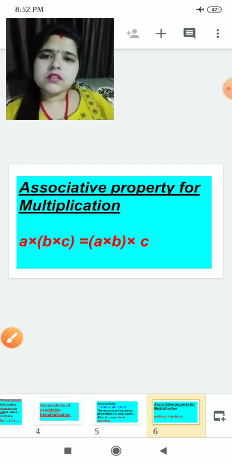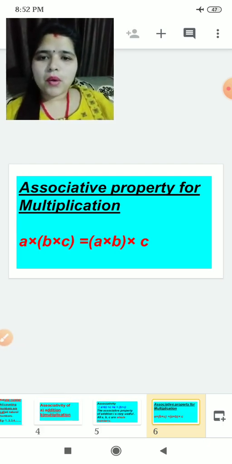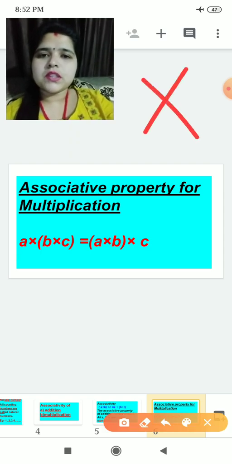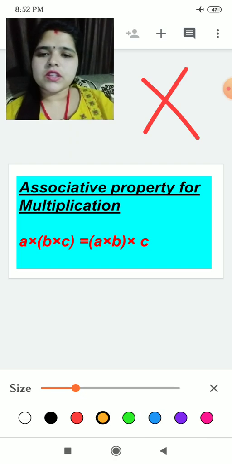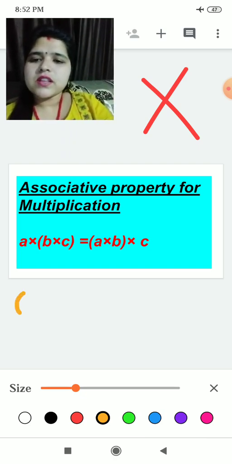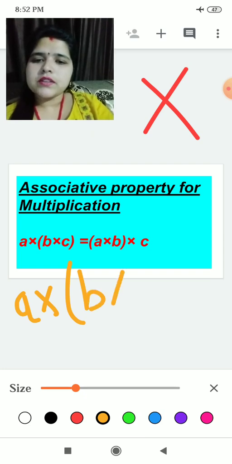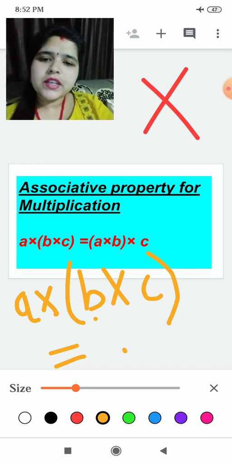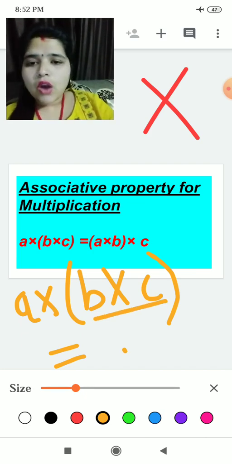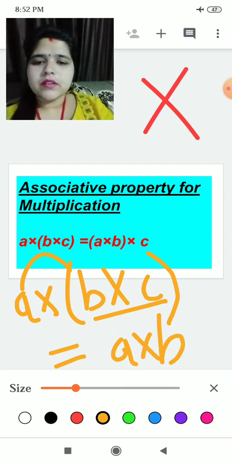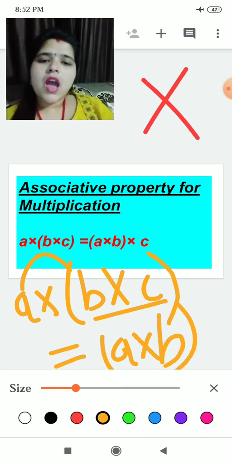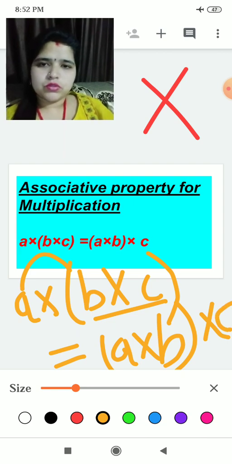This is the associative property for multiplication. Multiplication says that A multiply B multiply C is equal to, first we have taken bracket in B multiply C. Now we will take bracket in A multiply B, A multiply B. Now we will take bracket in this one and C will be alone.